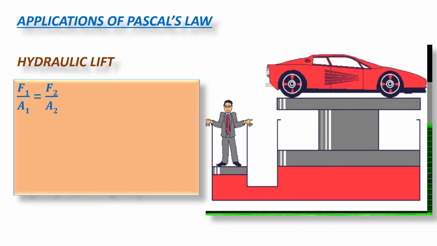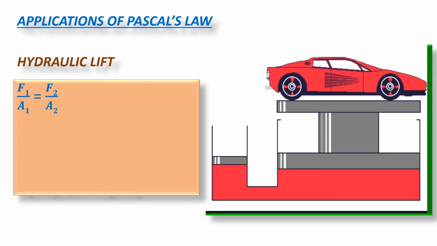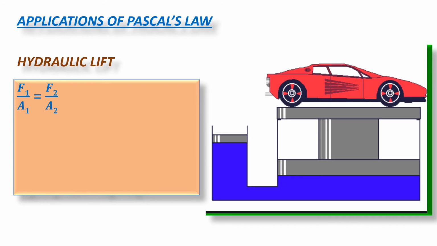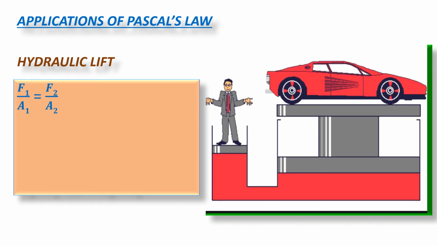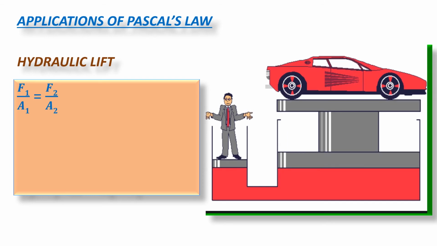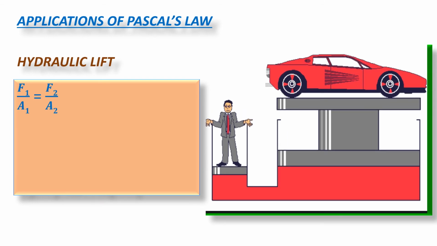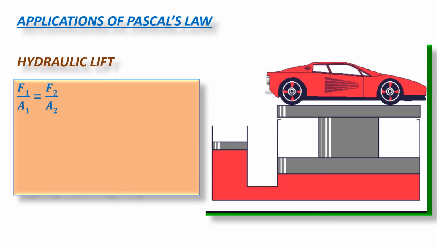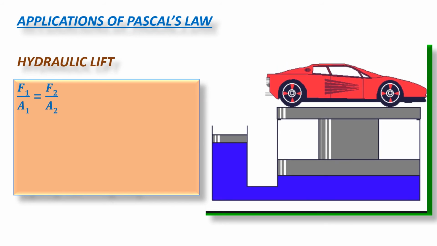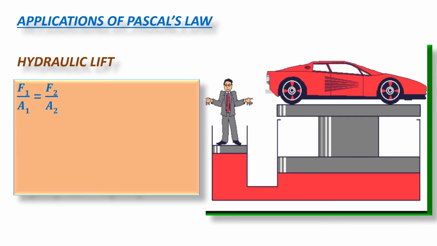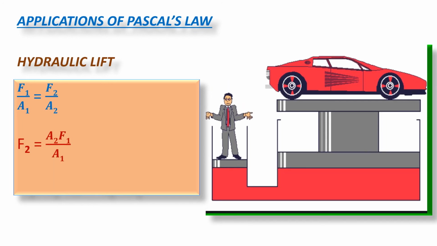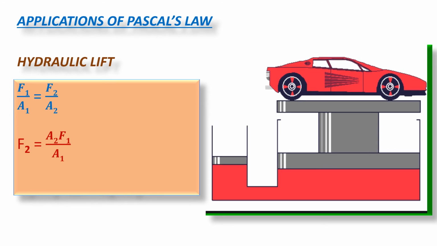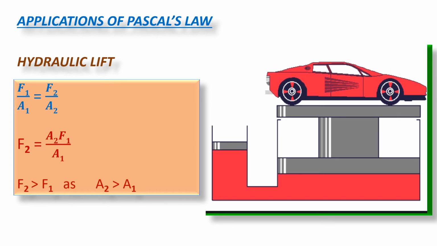If F1 is the small force applied on the first piston, then the pressure exerted on this fluid is F1 upon A1, which is transmitted undiminished to every part of the liquid, and the force exerted on the second piston is F2, which is larger than F1. So a small force gets converted into a large force F2, and it is used to lift heavy objects. This is one of the applications of Pascal's law.